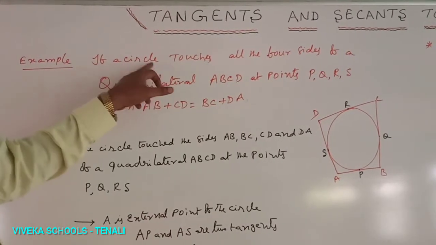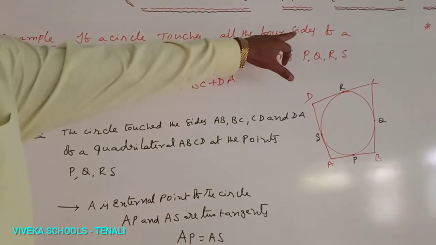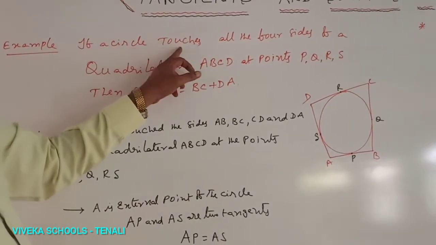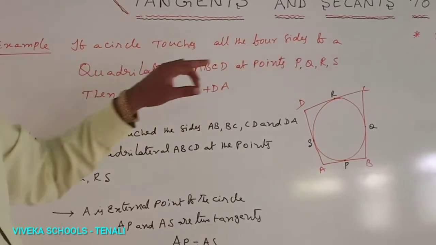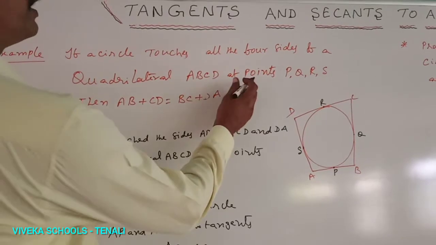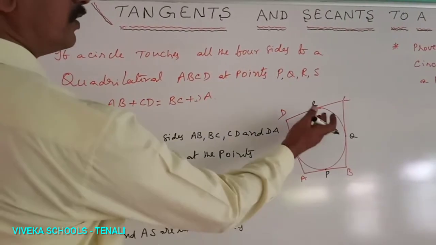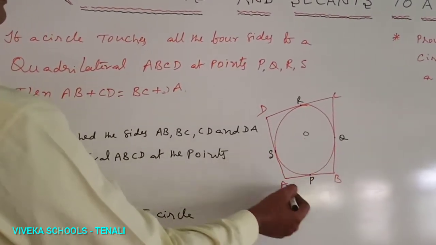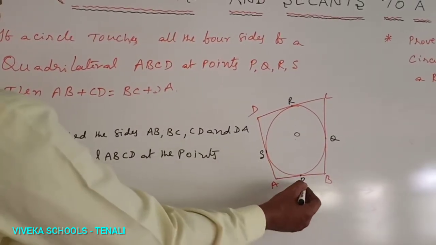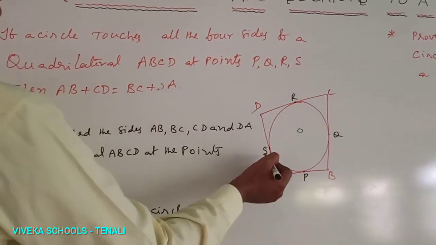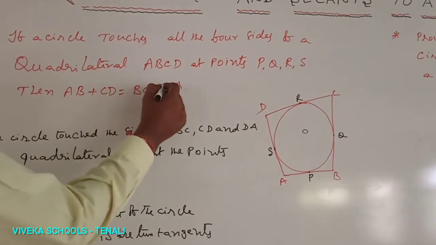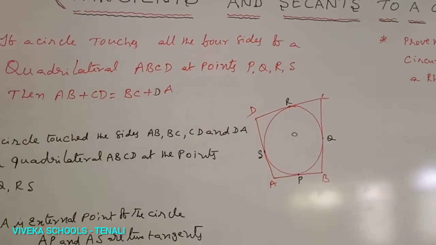Example: if a circle touches all four sides of a quadrilateral ABCD at the points P, Q, R, S, where O is the center of the circle, then AB plus CD equals BC plus DA.